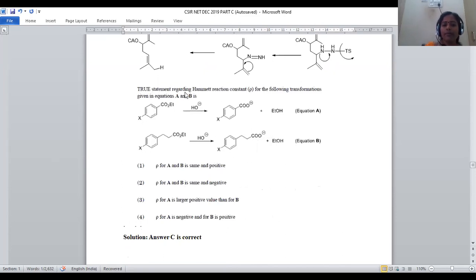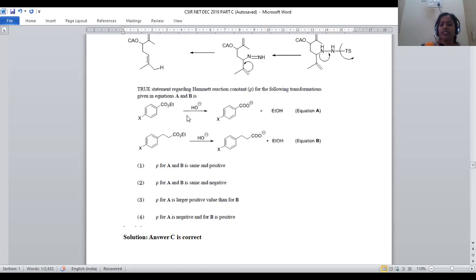In this problem, we need the true statement regarding the Hammett reaction constant for the following transformation. We have to predict whose Hammett constant value is greater. Let us assume these X groups are the same. The X groups will not have any impact, because whatever X group is in compound 1 is also in compound 2. That's why they do not affect the rate of the reaction. The only influencing factor is that here COOEt is directly linked with benzene. In the second case, COOEt is extended with a CH2 group.